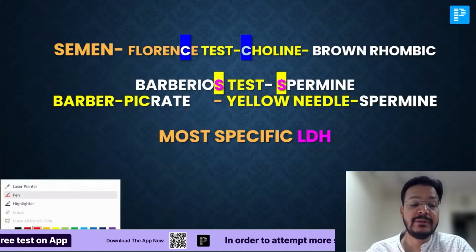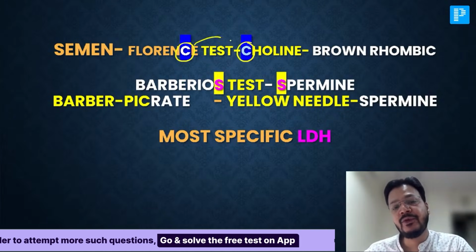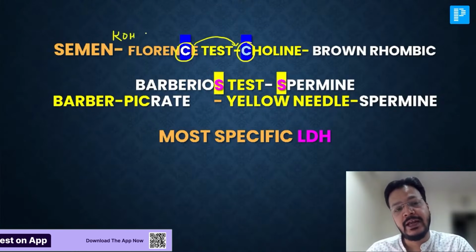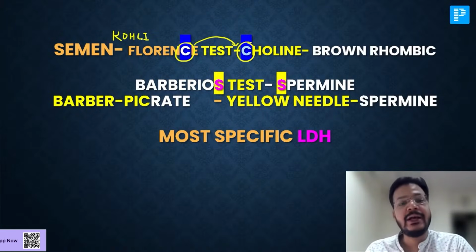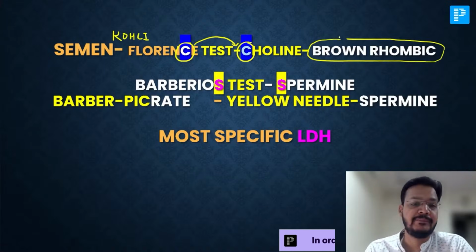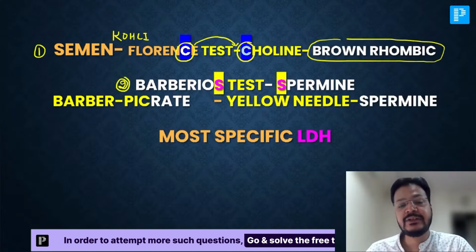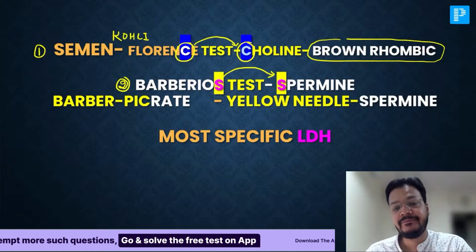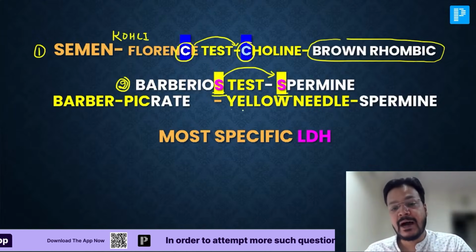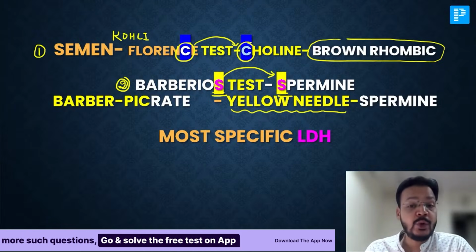What about the semen tests, my dear friend? Florence has C. C for semen. Florence test detects choline crystal. Choline, you can remember by Kohli. The color of choline crystals are brown rhombic. So this is the first test for semen, Florence. The second test for semen is Barberio's. Yes, my dear friend, Barberio's has S. It is spermine crystal, and Barberio's gives yellow needle crystals. So spermine is a yellow needle crystal.